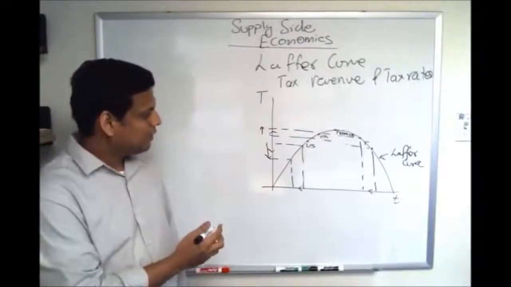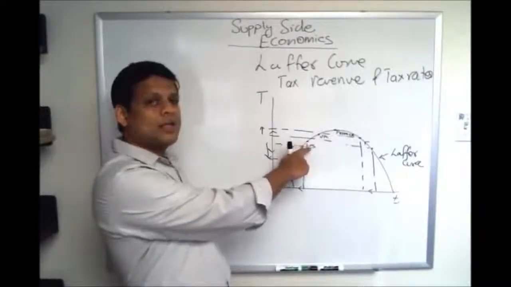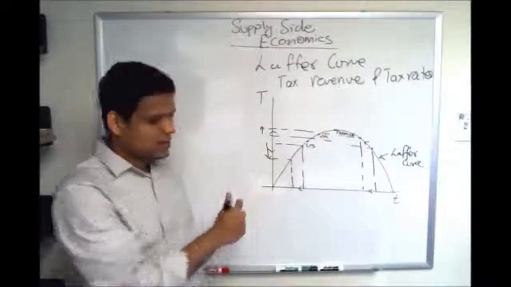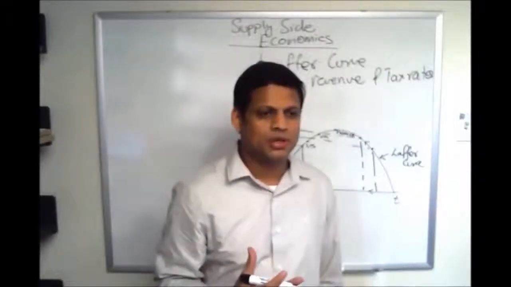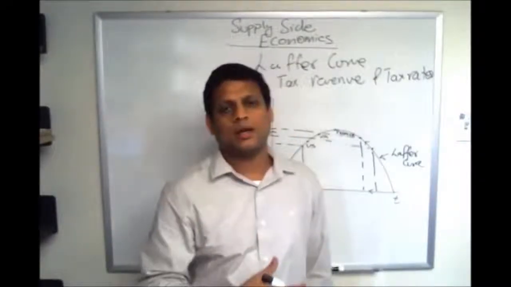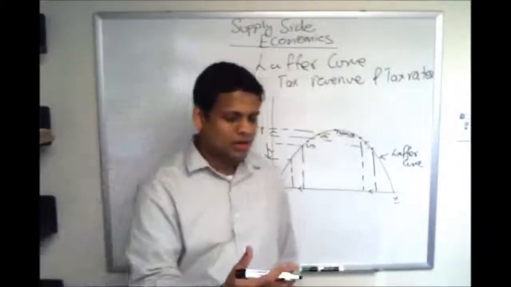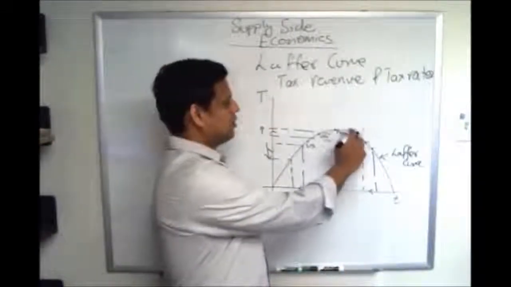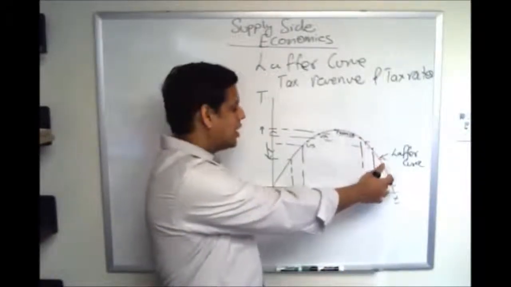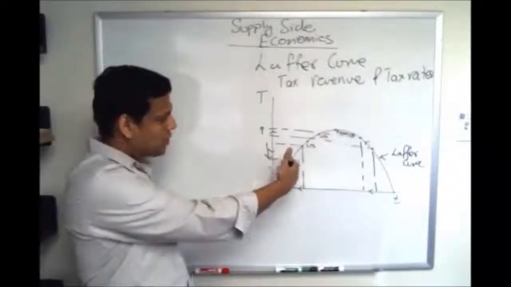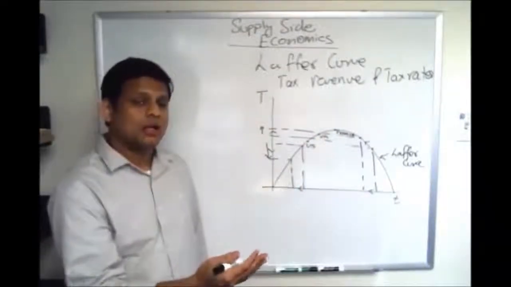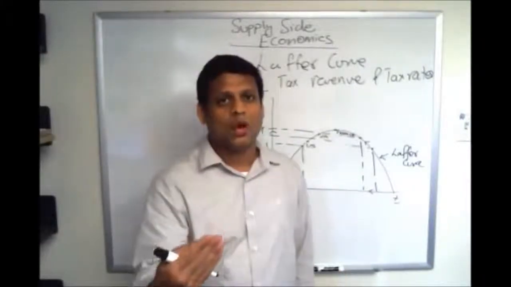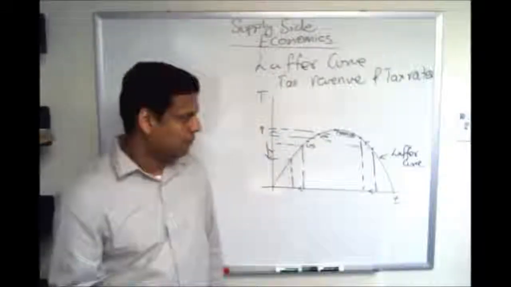So if this is the fact, a cut in tax rate in the US would mean a lesser amount of tax revenue collected by the government. And hence, this is one of the main criticisms of Laffer and his supporters who were in the Reagan administration in the 80s: it is not the case that the US is on the right-hand side or the higher side of the tax rates, but is in fact on the left-hand side or the lower side of the tax rate. And as a result, it was shown that when Reagan did the tax cut, the budget deficit in fact went up, or the government collected less revenue.